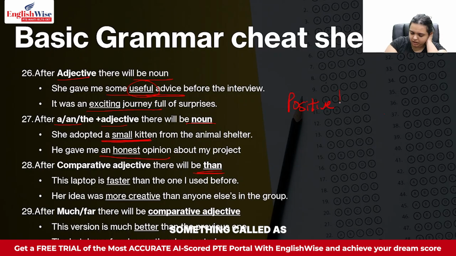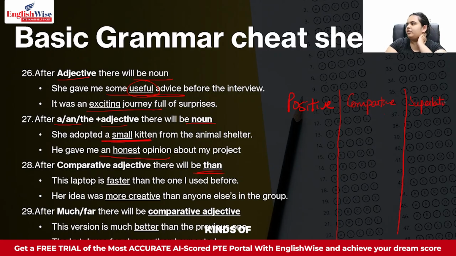Then you have something called the comparative adjective. And lastly, you have something called the superlative adjective. One is your positive adjective, next one is your comparative adjective, and the last one is your superlative adjective.